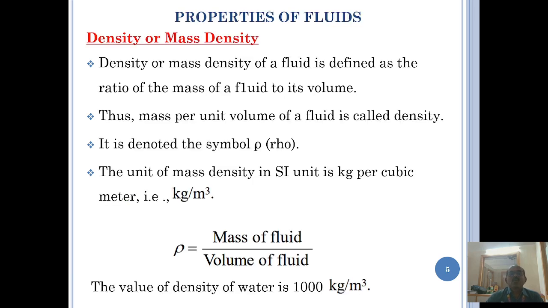The density of a fluid is defined as the ratio of mass of fluid to its volume. The mass per unit volume of the fluid is called density. It is denoted as rho. The unit of mass density in SI is kg per meter cube. The value of the density of water is 1000 kg per meter cube.